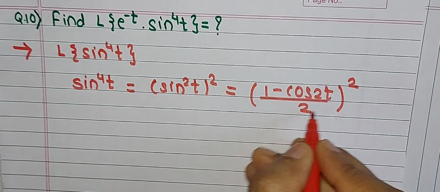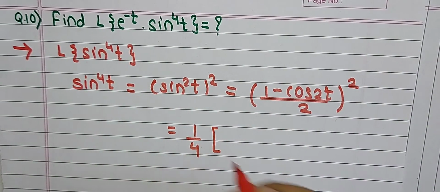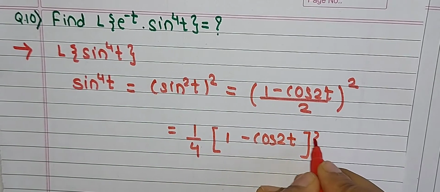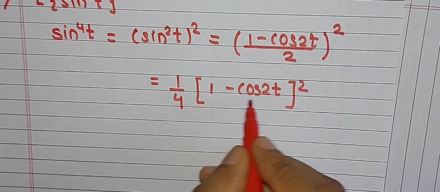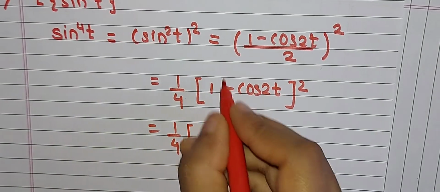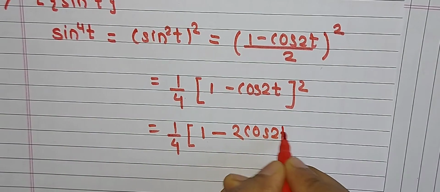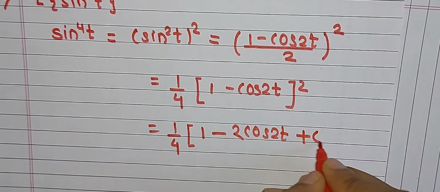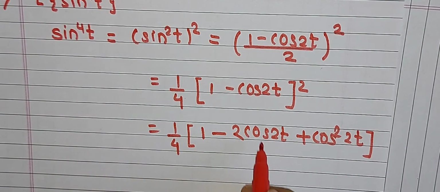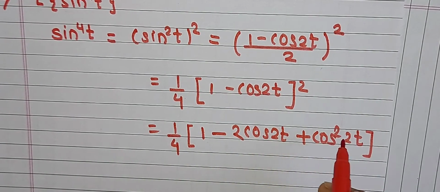Since it is squared, 1 by 2 squared gives 1 by 4 as a constant term, take it outside. Next is 1 minus cos 2t, the whole squared. With the formula (a minus b) squared, this bracket gives 1 square, that is 1, minus 2 times cos 2t, plus the last term cos square 2t. The first two terms are in linear form, but this last form is not linear, therefore we will convert it into linear form.